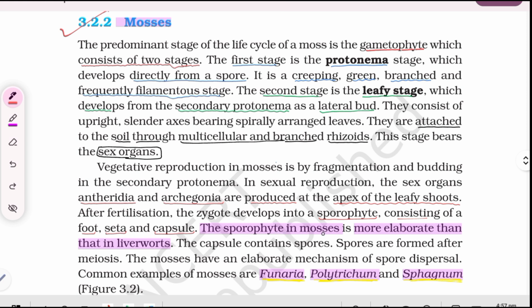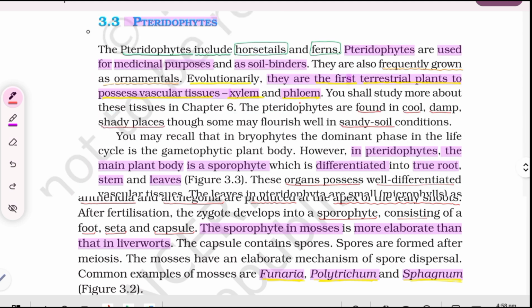The sporophyte in mosses is more elaborate than that in liverworts. The capsule contains spores. Spores are formed after meiosis. The mosses have an elaborate mechanism of spore dispersal. Common examples of mosses are Funaria, Polytrichum, and Sphagnum.